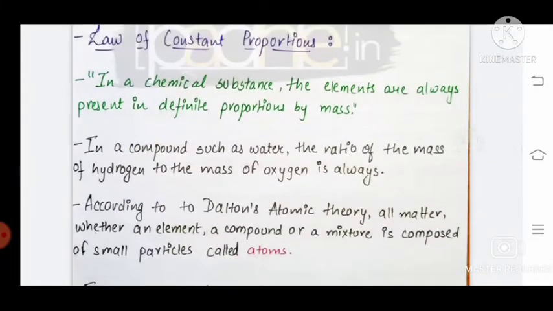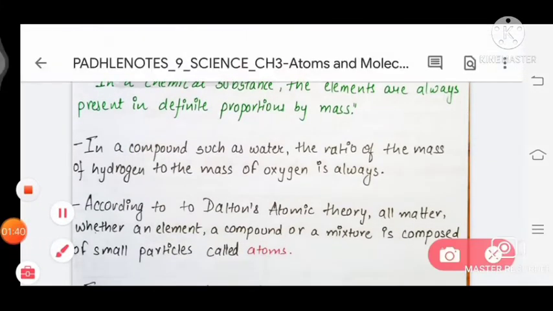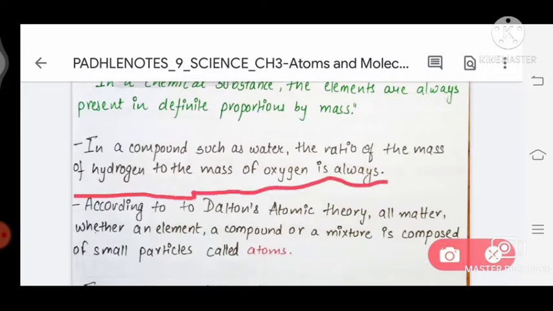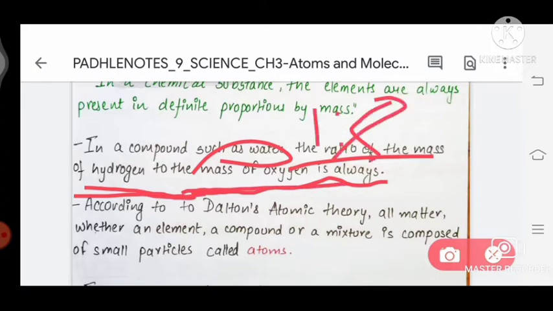Next, in a compound such as water, the ratio of mass of hydrogen to mass of oxygen is always equal, which is 1:8, which I told you above.